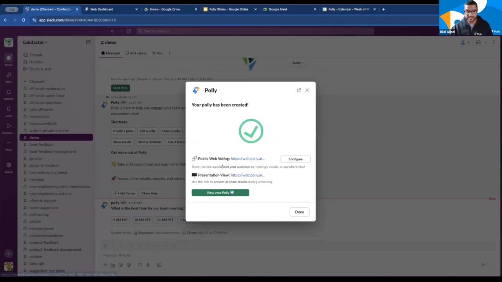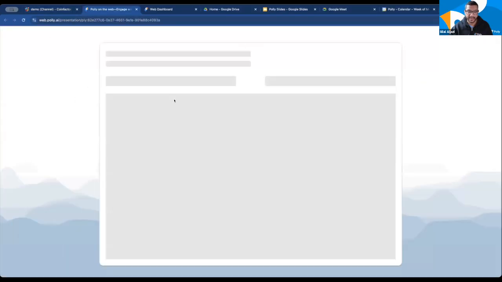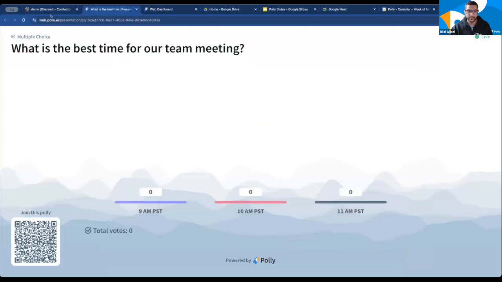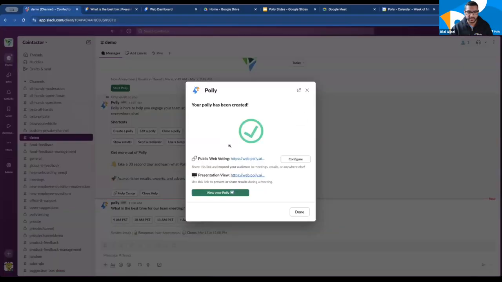And the next thing that you're going to see here, and this is actually not live in your environments yet, but it will be relatively soon, is that almost all polytypes will now have presentation views in addition to public voting views. So if I want to go ahead and see where this response is coming in, and I actually encourage everybody here to scan that QR code. I will also drop the link for this in the chat so that you all can vote that way.